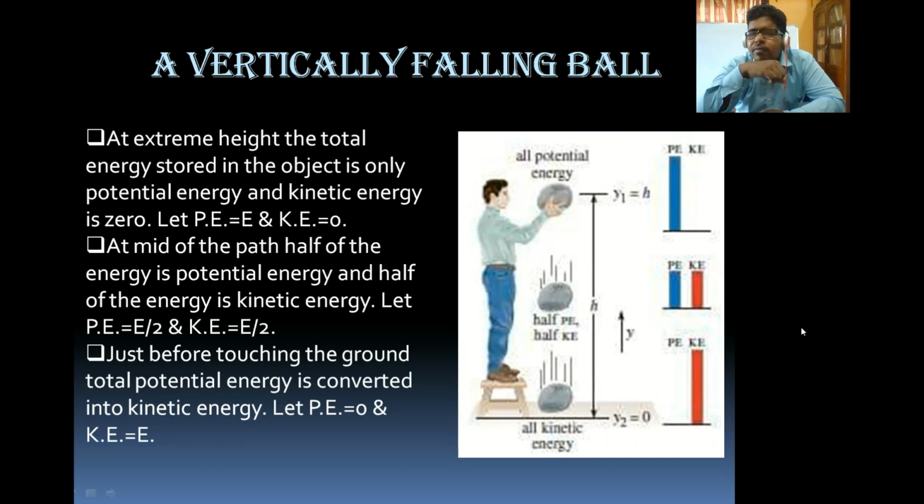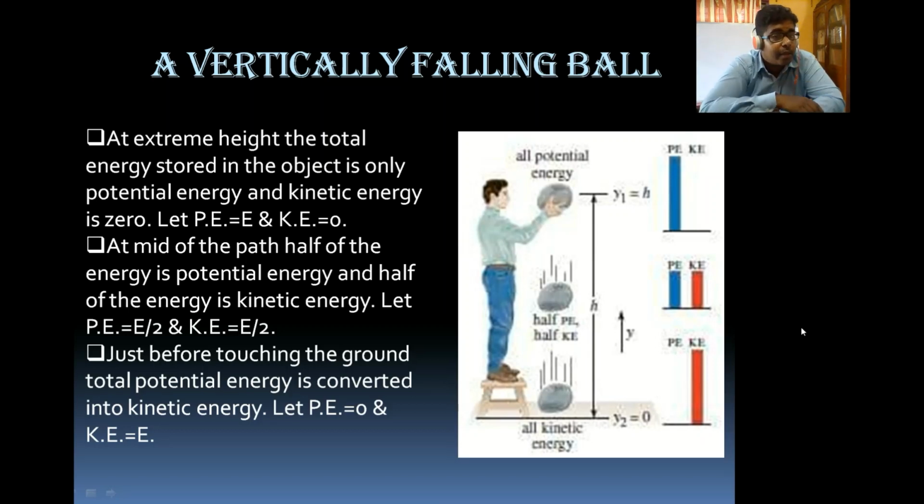You left the ball, so when you left the ball, it will come downward with a speed. Assume at half of the path, half of the potential energy will definitely be converted into kinetic energy because the body is in motion. See the image: initially the blue color height is very long, now it is shortened, and the red kinetic energy height has increased, and these two are equal.